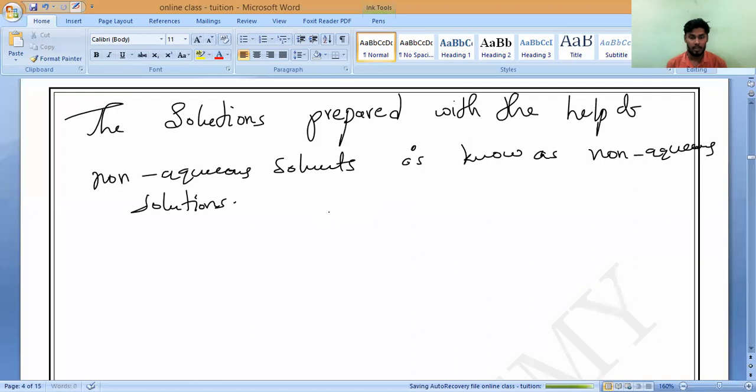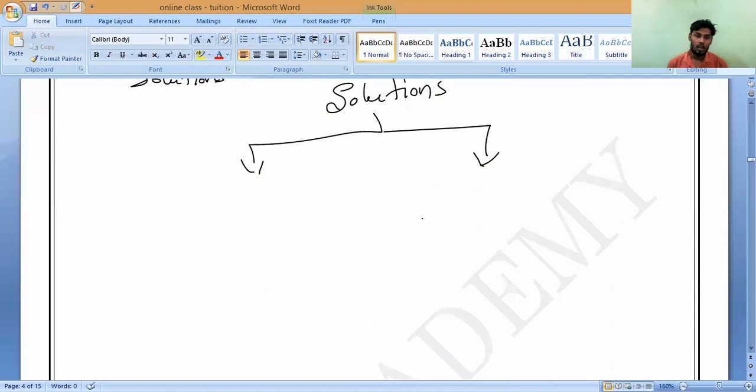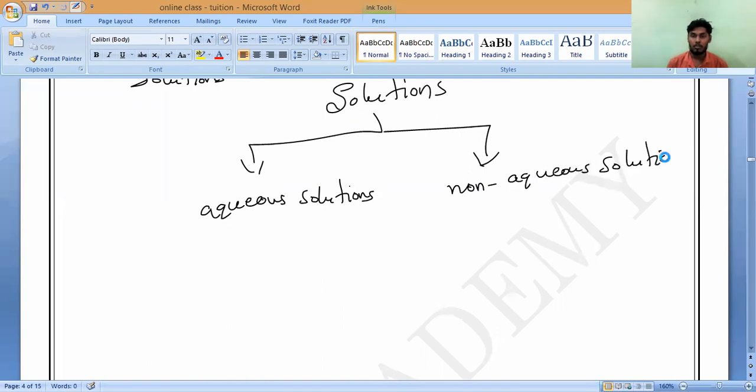From this, we can make two categories of solutions: aqueous solutions and non-aqueous solutions.